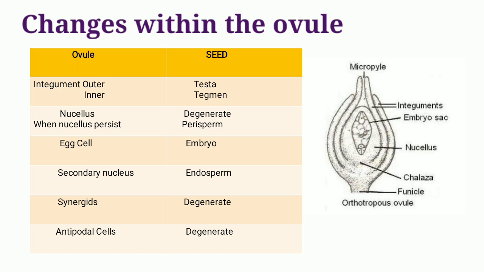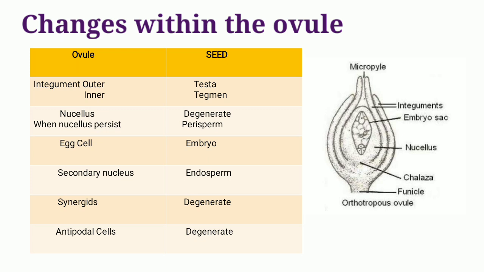But in some seeds such as black pepper, coffee, cardamom, etc., the nucellus persists, and that persisted or residual nucellus is called the perisperm.